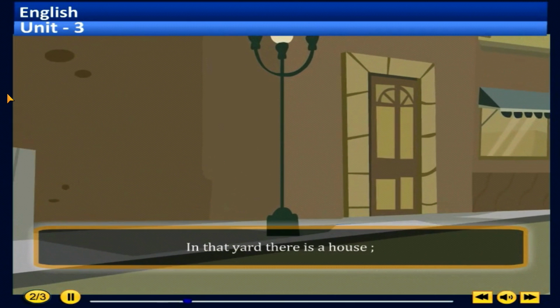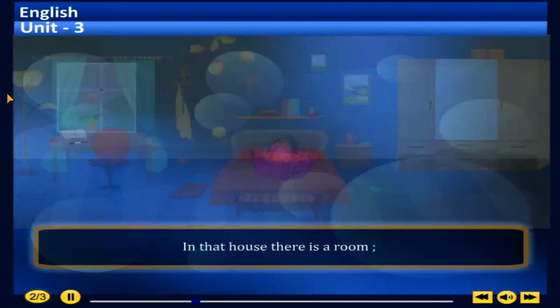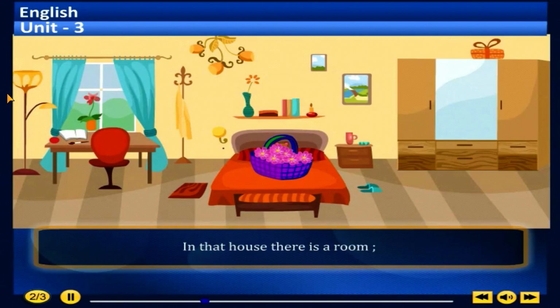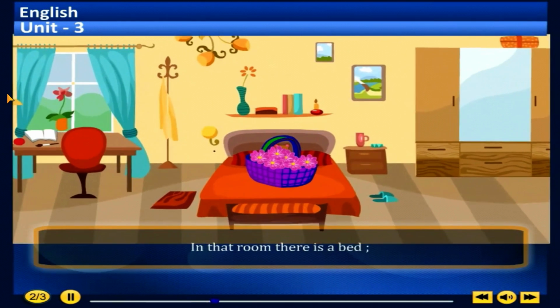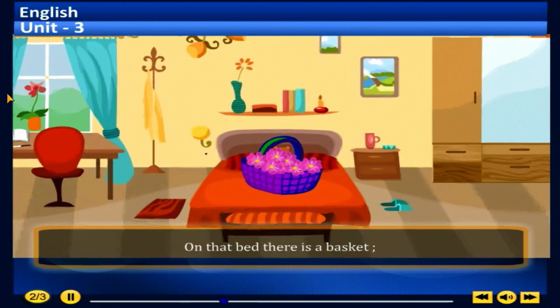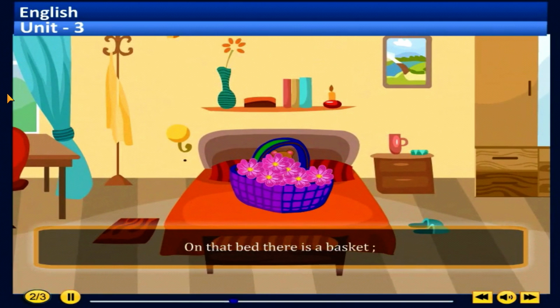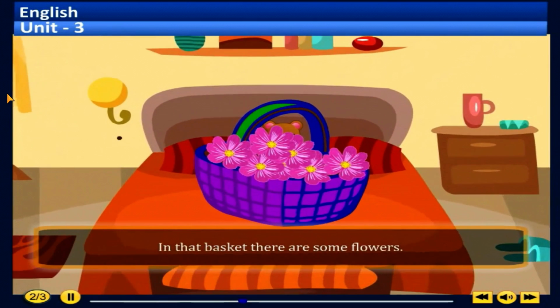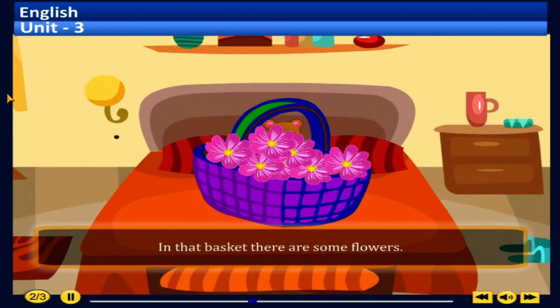In that yard, there is a house. In that house, there is a room. In that room, there is a bed. On that bed, there is a basket. In that basket, there are some flowers.